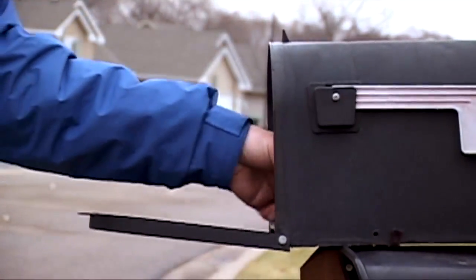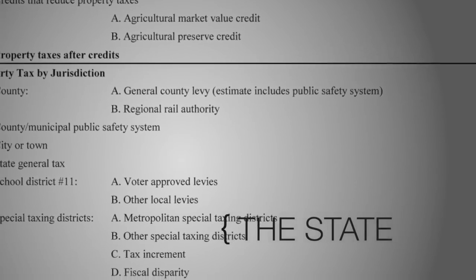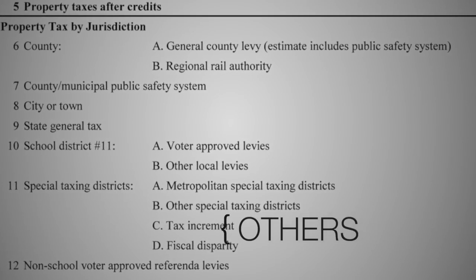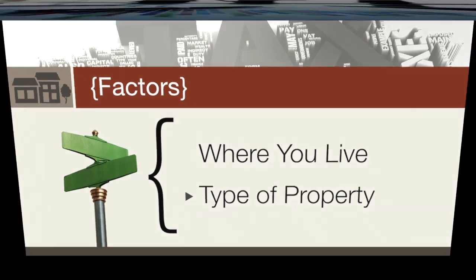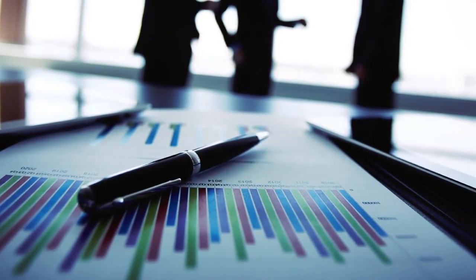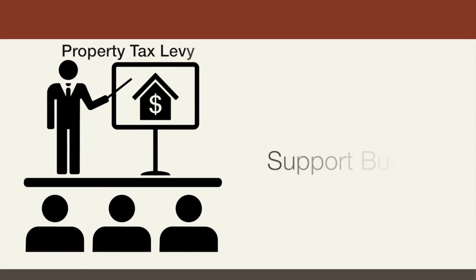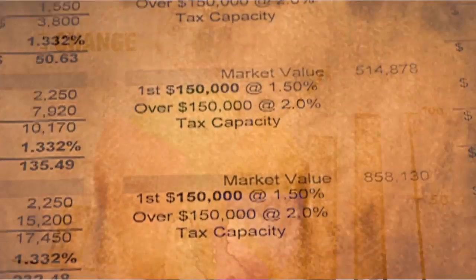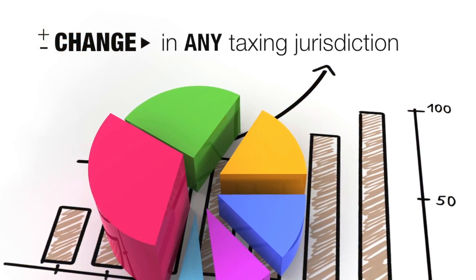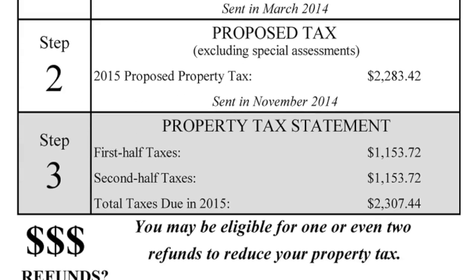The county sends these notices on behalf of those taxing authorities, including your city, school district, the state, and several others depending on where you live and the type of property you own. Every year, each of those taxing authorities sets a budget for the upcoming year, and they determine how much property tax levy will be necessary to support that budget. A change in any of those city, county, or school district budgets and levies could impact your property taxes.